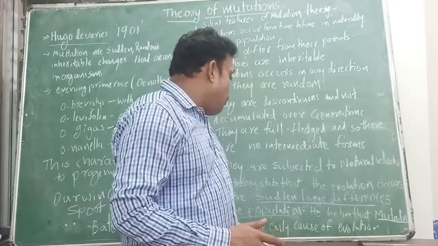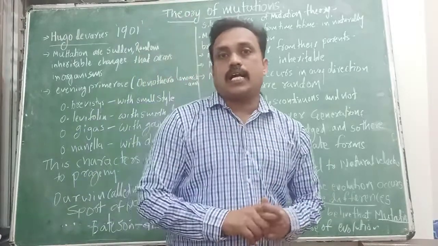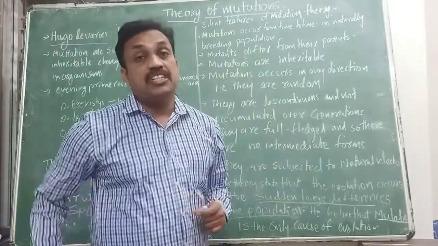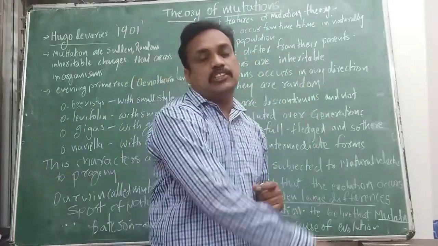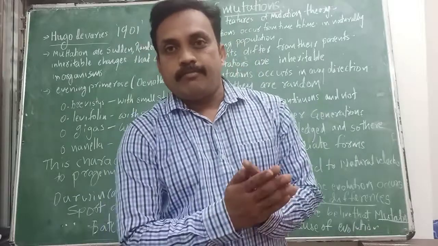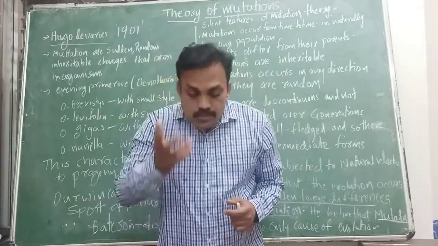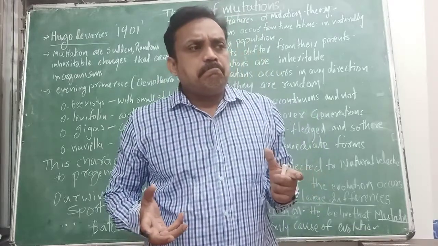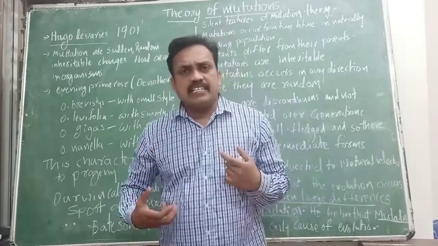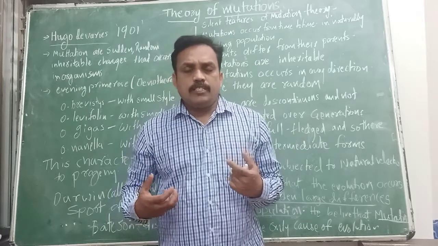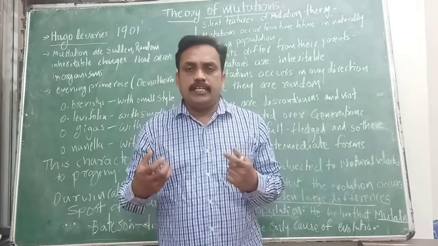He believed that mutation is the only cause of evolutionary changes and variations. In our body, so many cells are there, and in each and every cell a nucleus and DNA are present.